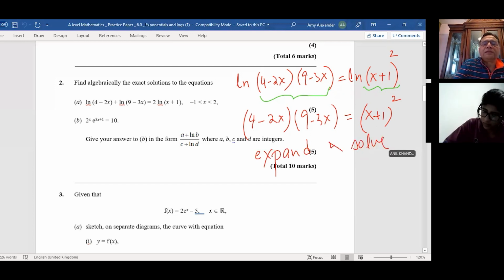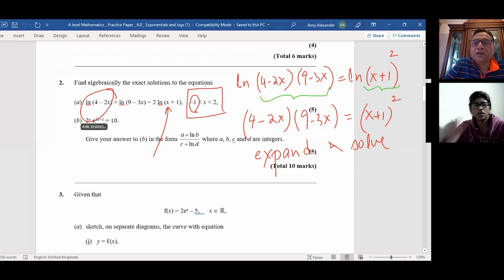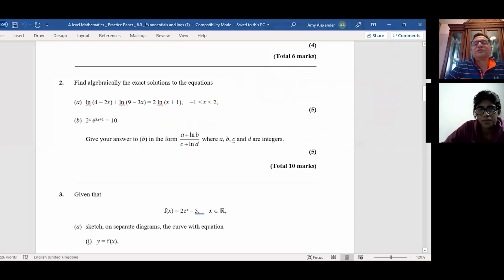And of course, note that the domain for x is given to you between -1 and 2. It makes sense, right? Because this cannot be negative. It has to be positive rather. It cannot be 0 also. So from here, you get your limit. The lower limit of -1, and the upper limit you get from which one? This one. You get the idea. So that is the limit or the domain of this particular function. Sometimes the question will be just to find the domain. You get the idea? And so you have to work the other way.